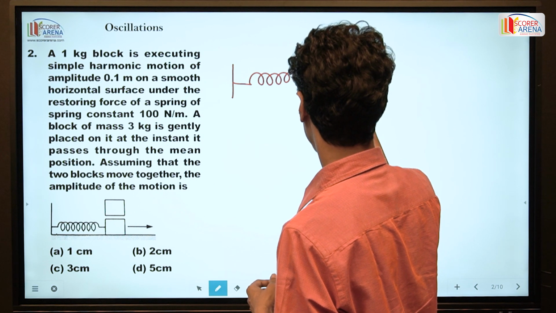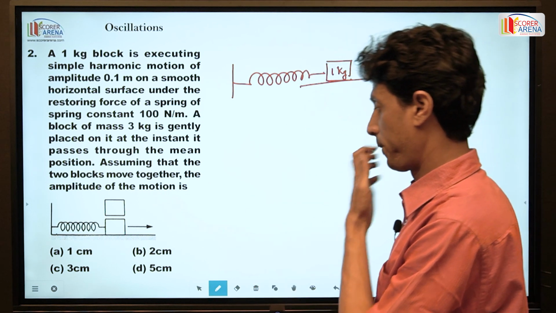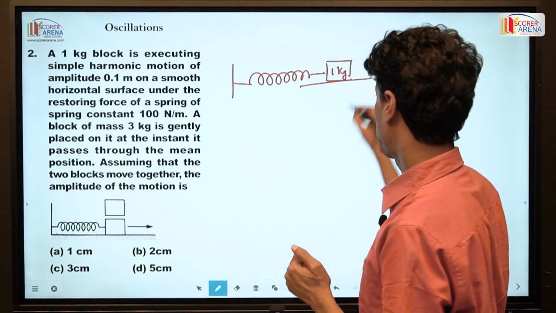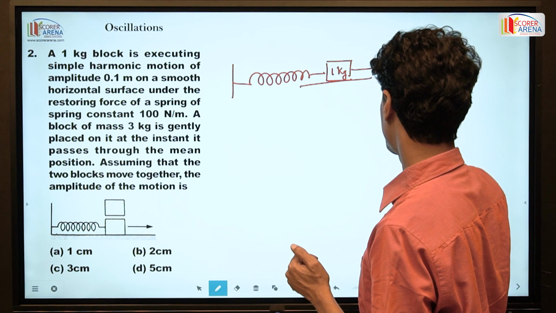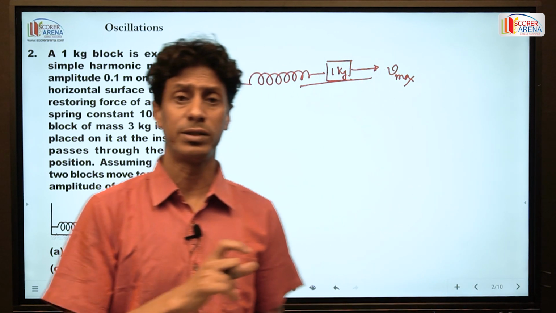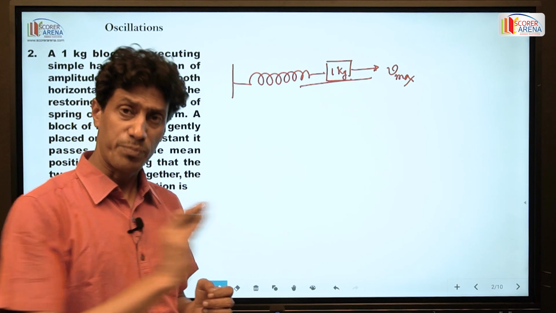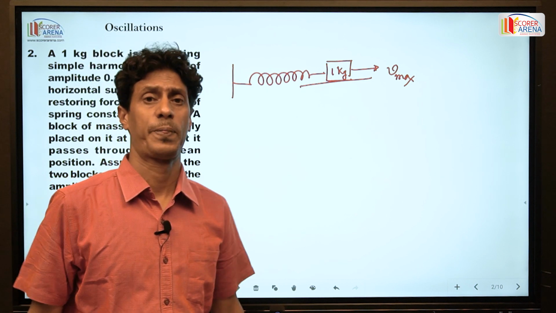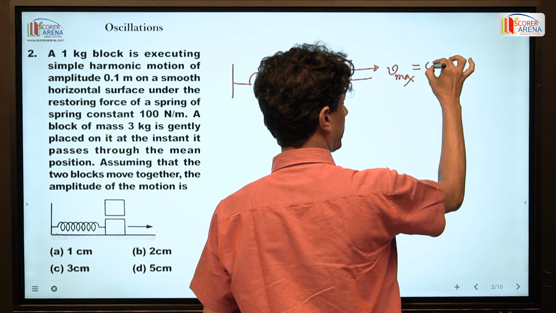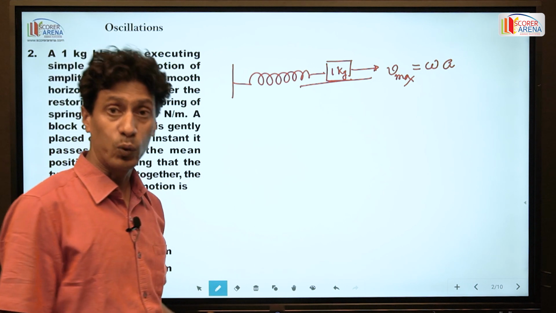When this body is just crossing the mean position, the velocity of this body is maximum in any oscillation, and this maximum velocity equals omega A, where A is the amplitude and omega is the angular frequency.